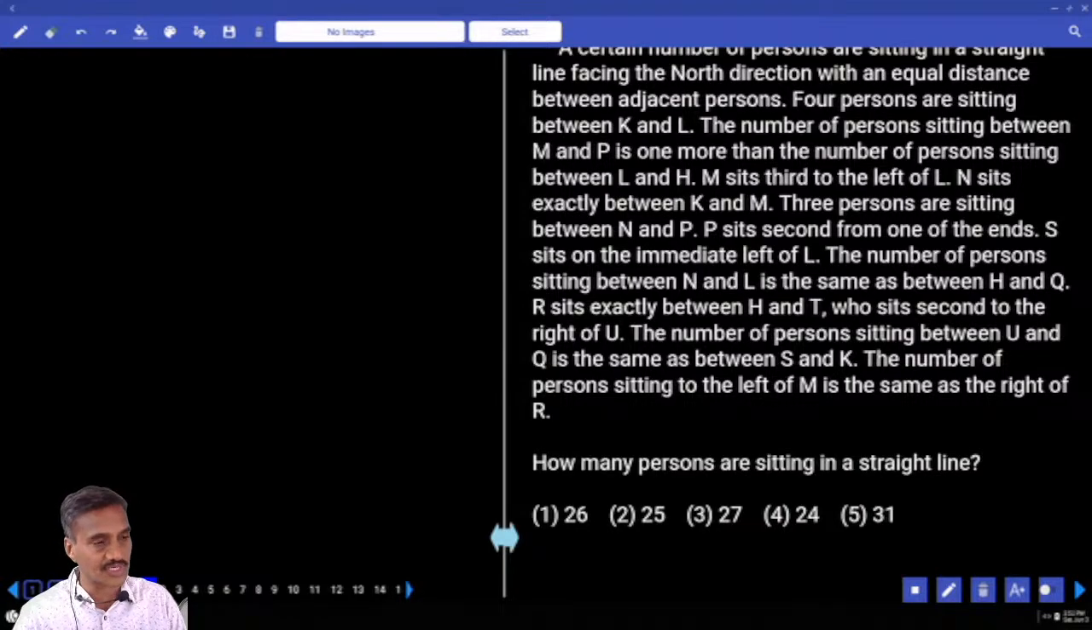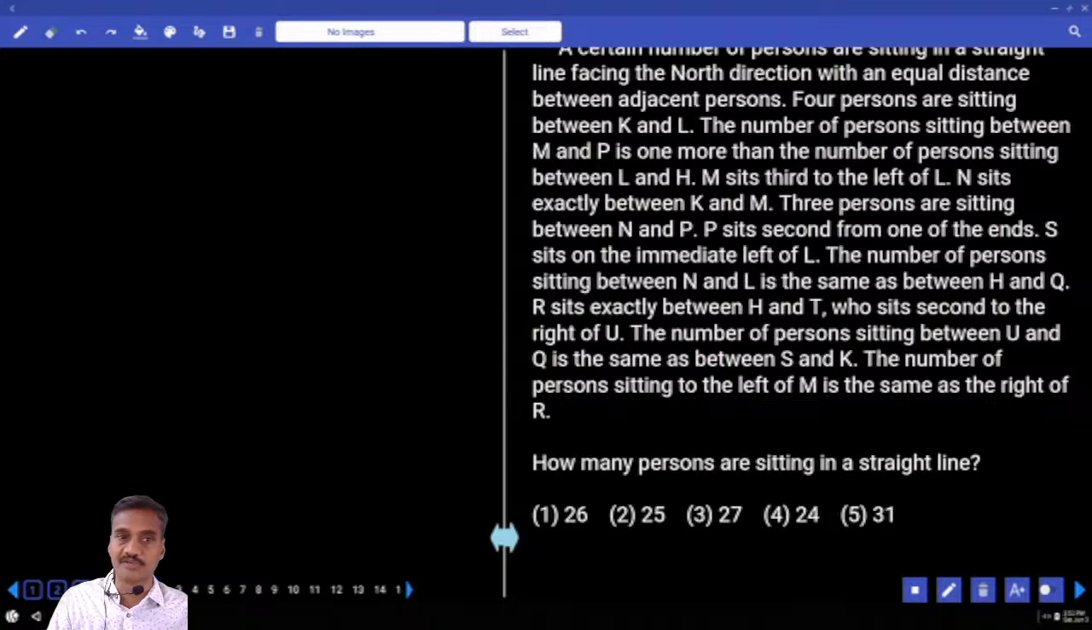Certain number of persons is always under the second priority, and that too it is a clerk prelim, isn't it? And it comes under which category? Second priority. Then the next one, question numbers 5 to 7.